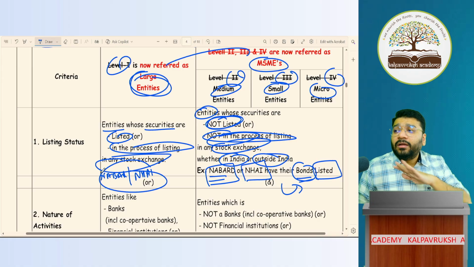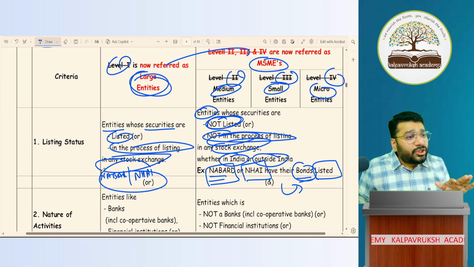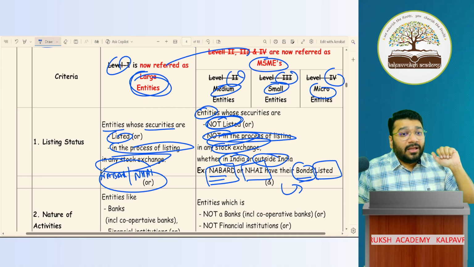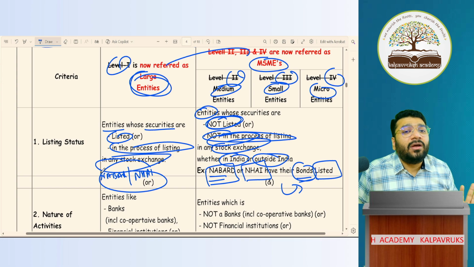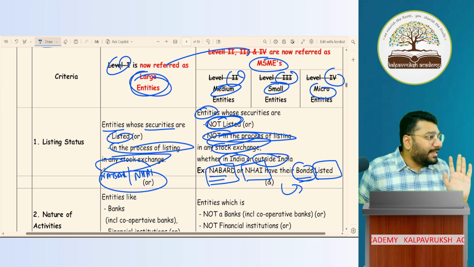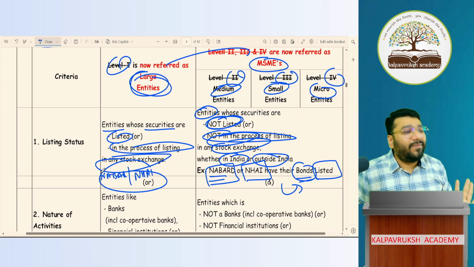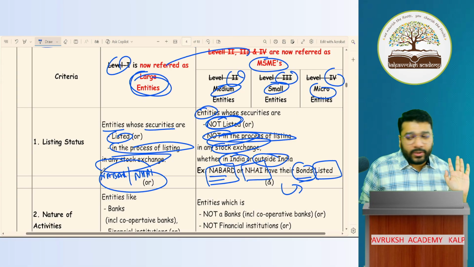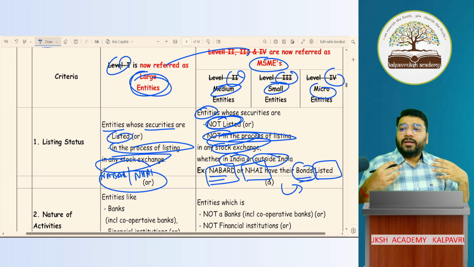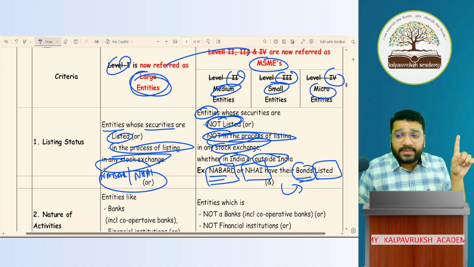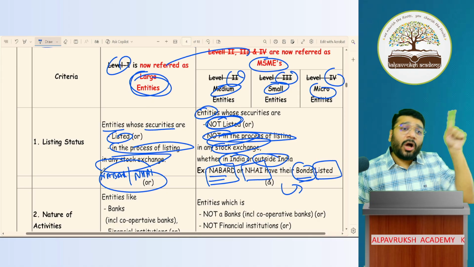Otherwise, in India, we don't have any provision for partnership firms or sole proprietorship concerns or LLPs to get listed. For you to be listed, you should be a company. But a few exceptions are given for these kinds of organizations where they can have their securities listed on the stock exchange. That is why this point has been covered. Okay. First condition: if I have to be MSME, I should not have my securities listed on the stock exchange or be in the process of listing, either in India or outside India.